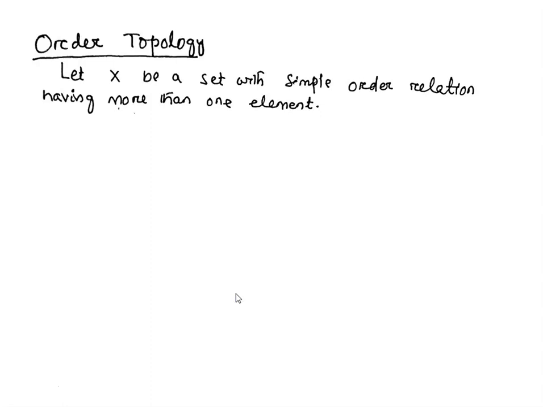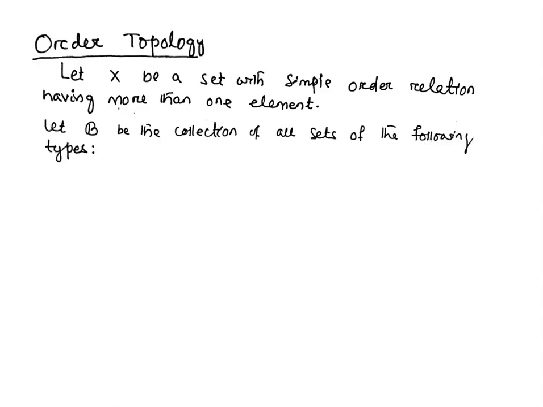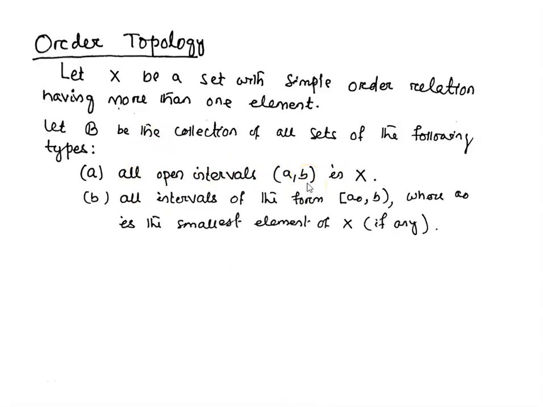Now let us define order topology. Let X be a set with simple order relation having more than one element. Let B be the collection of all sets of the following types. Type 1 sets are all open intervals (a, b) in X. The second type of sets are all intervals of the form [a0, b), where a0 is the smallest element of X, if any.